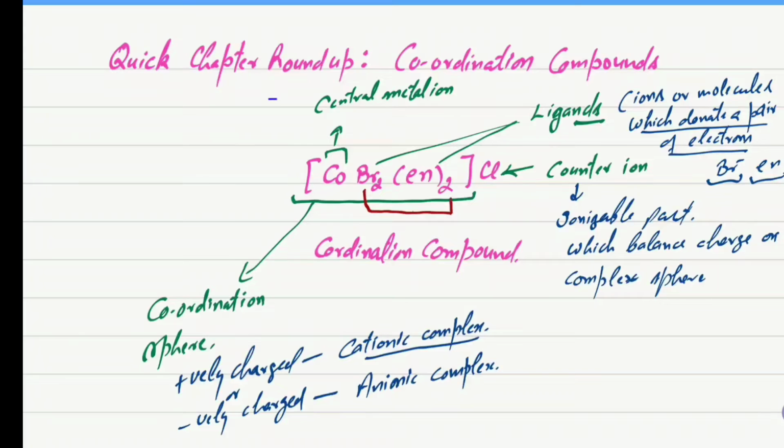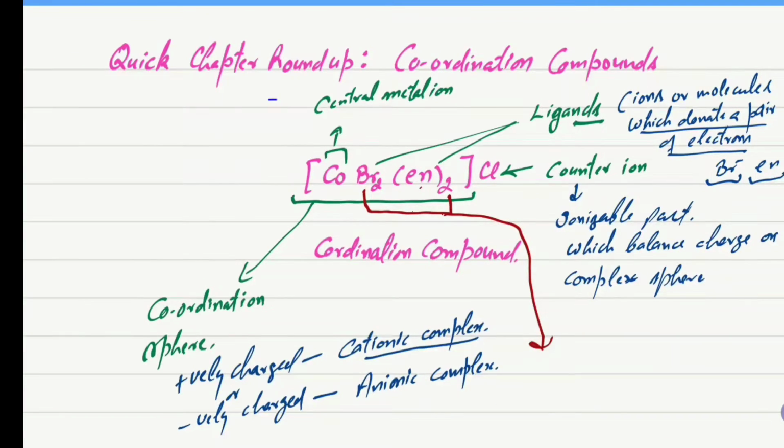Here the bromide ion as well as ethane-1,2-diamine are the ligands and they are coordinating with the central metal ion and forming coordinate bonds. The number of coordinate bonds formed is equal to the coordination number.